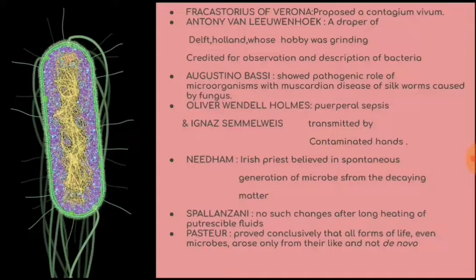Now we have Needham, the Irish priest who believed in the spontaneous generation of microbes from decaying matter. Needham believed in spontaneous generation, meaning there wasn't any other microorganism reproducing into another microbe.